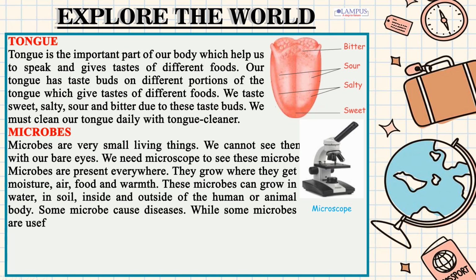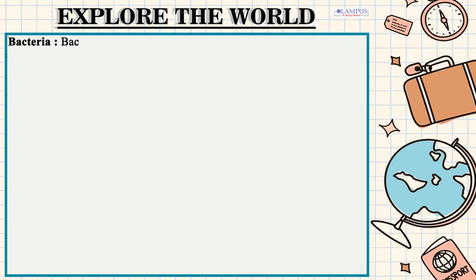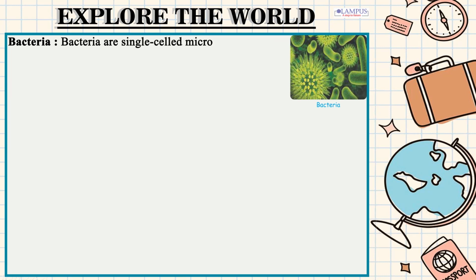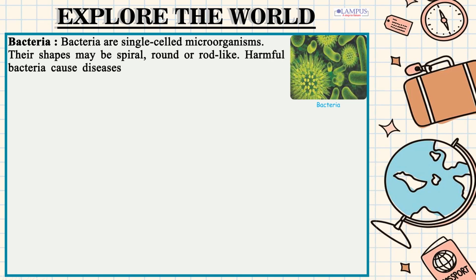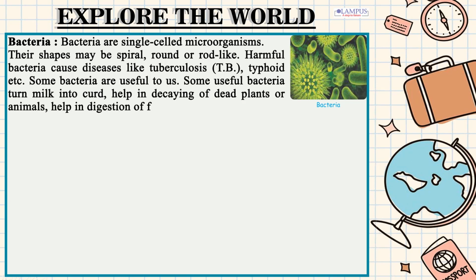Types of microbes. Microbes are of 4 types. 1. Bacteria. 2. Virus. 3. Protozoa. 4. Fungi. Bacteria. Bacteria are single-celled microorganisms. Their shapes may be spiral, round or rod-like. Harmful bacteria cause diseases like tuberculosis, TB, typhoid etc. Some bacteria are useful to us. Some useful bacteria turn milk into curd, help in decaying of dead plants or animals, and help in digestion of food in our stomach.